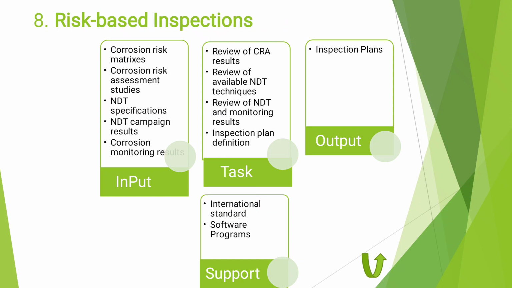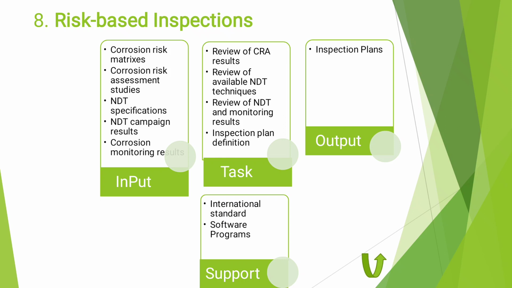Go back to risk-based inspection, number 8. This activity started in the previous slides, starting from number 5, mostly done during operations. So numbers 1 to 4 are mostly done in the project, and starting from number 5 to number 10 mostly done during operating.